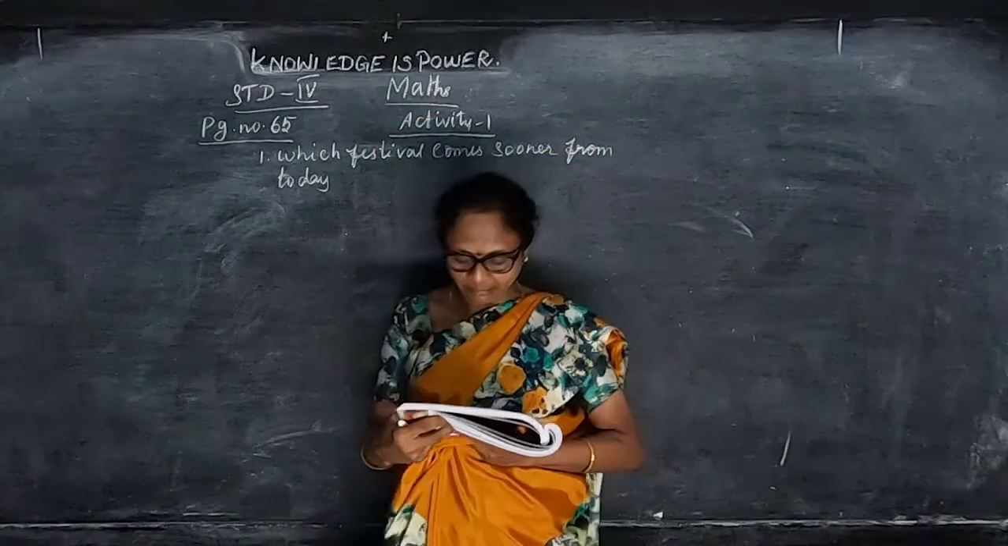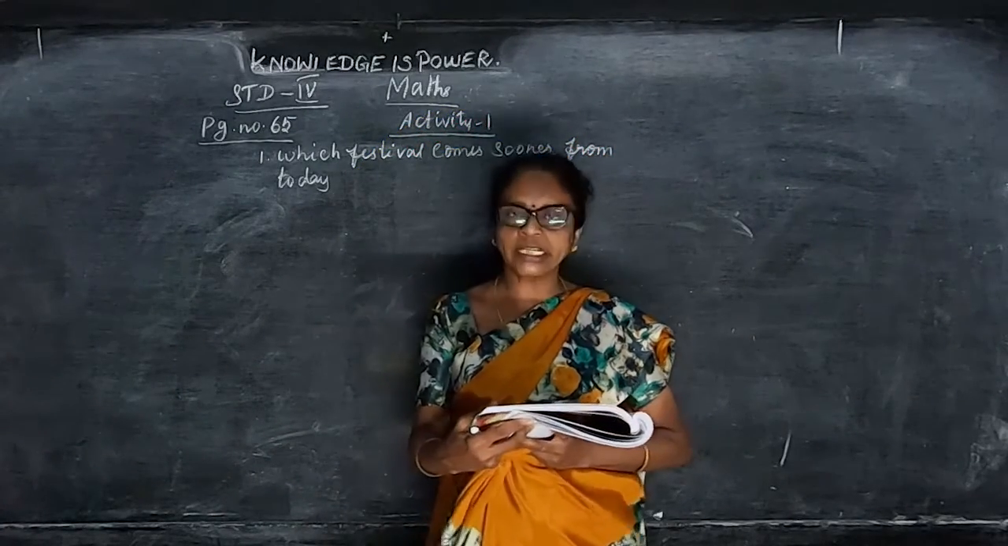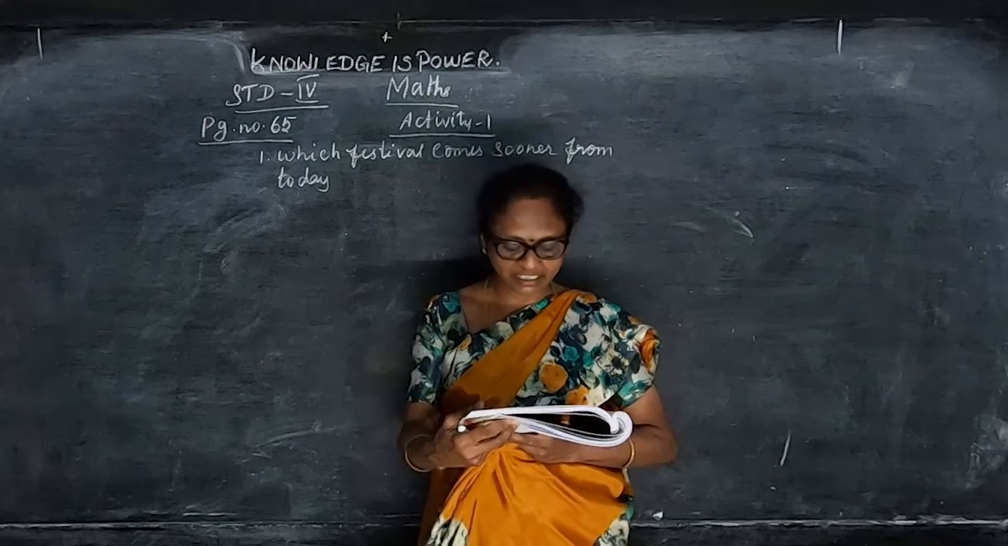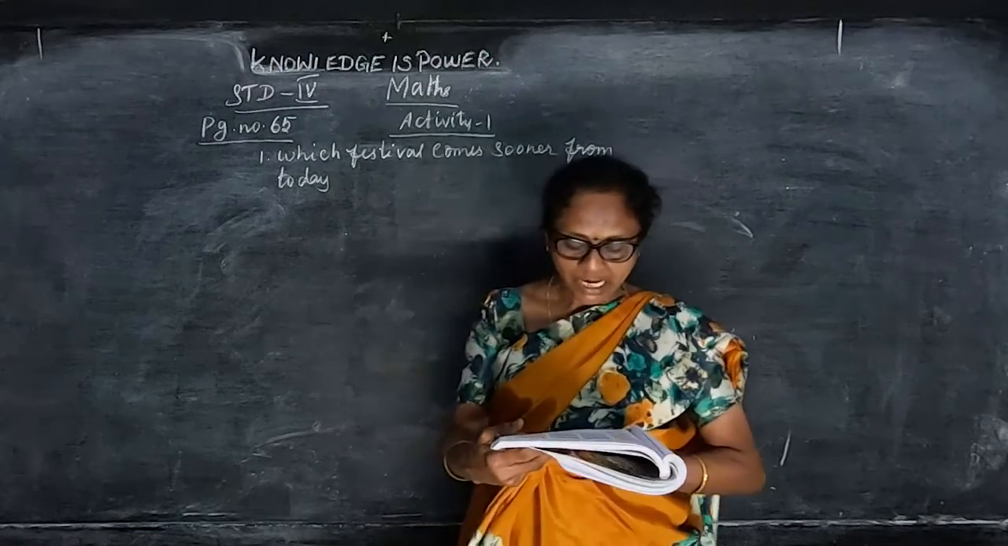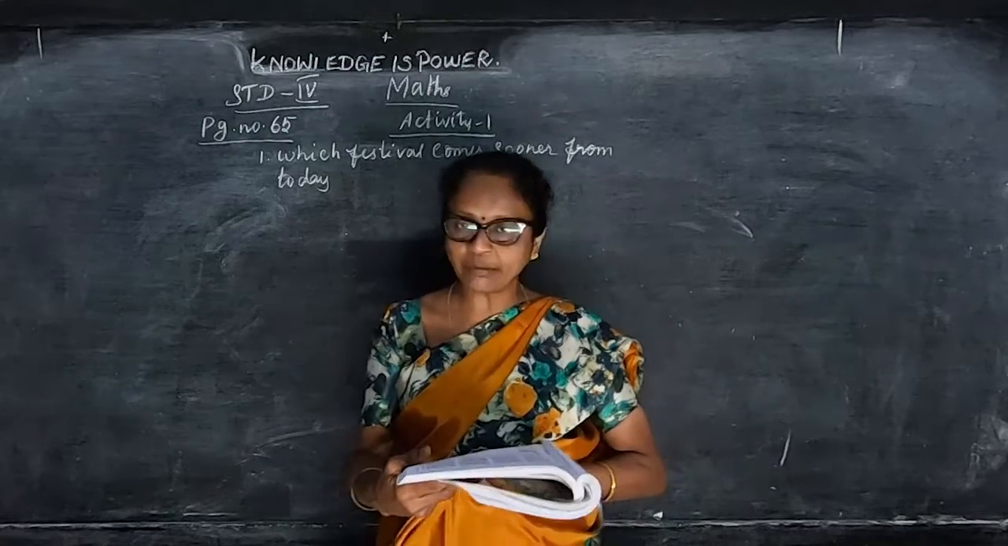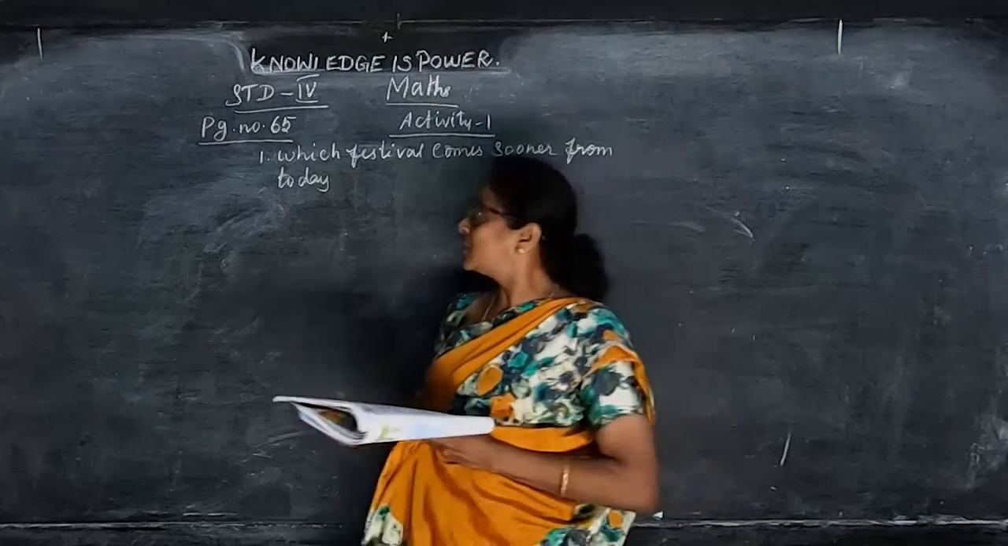In the last class, we completed page number 65. Look at the current year calendar and fill in the table: Pongal, which month it comes in, and the date and day. Independence Day and Republic Day we have also written. Under this, some questions are given.